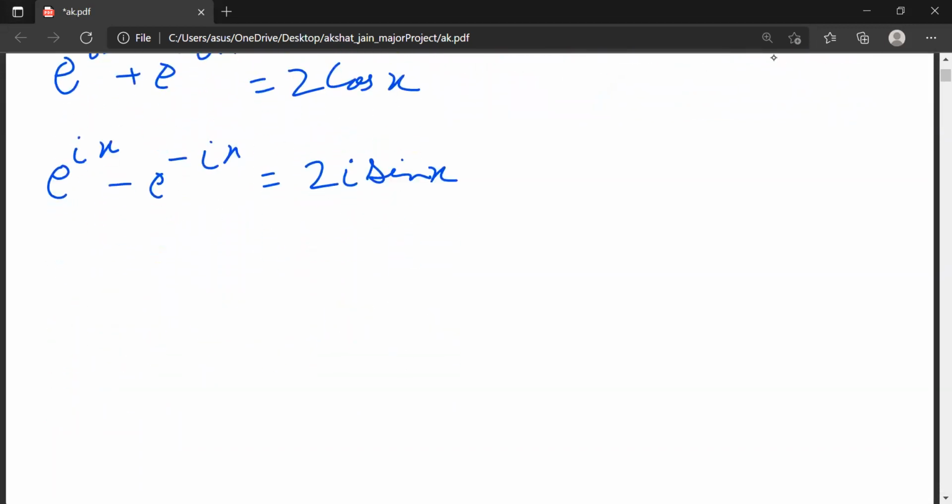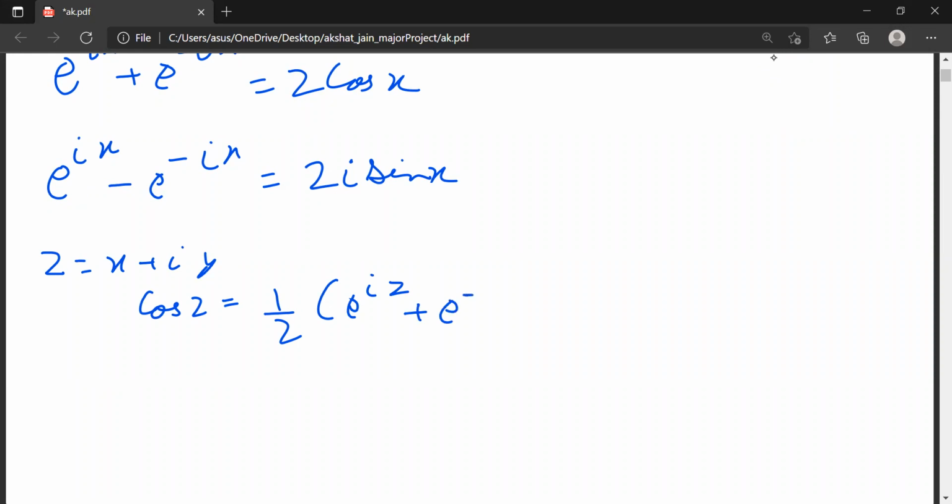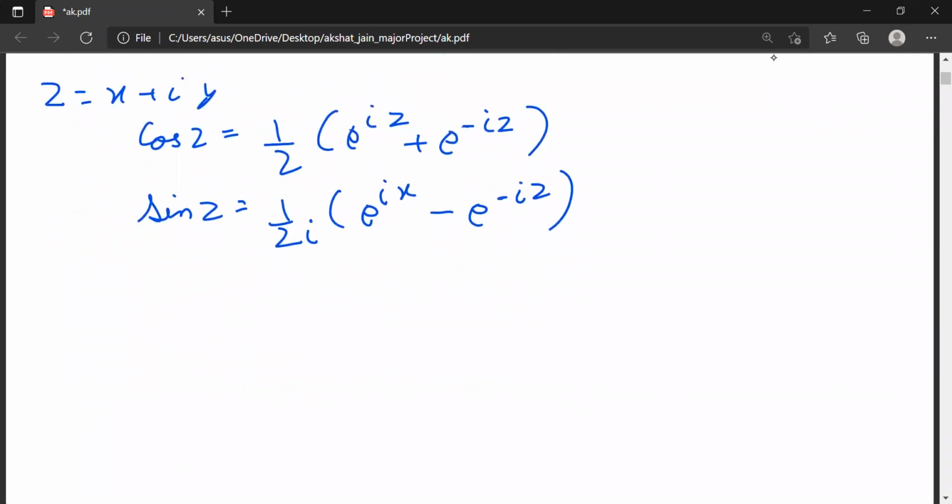Now when I substitute the value of z, z equals x plus iota y, I get cos z is equal to 1 upon 2 times e to the power iota z plus e to the power minus iota z. And sin z is equal to 1 by 2 iota times e to the power iota z minus e to the power minus iota z. Okay, I got the value of cos and sin.